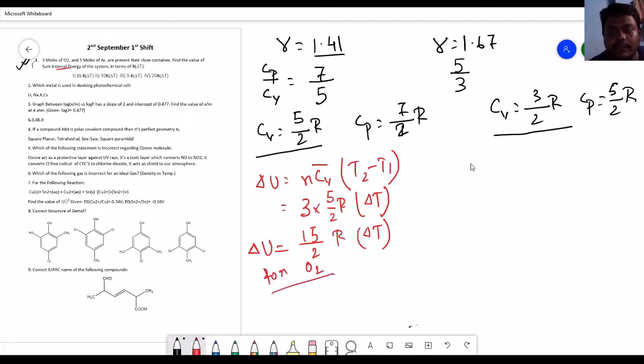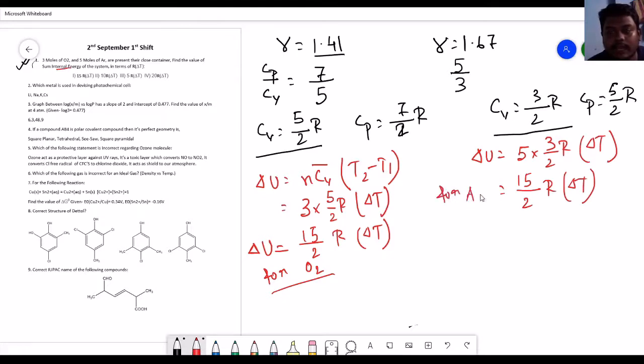Okay, and when you go to the argon part, then it will become delta U equal to n Cv bar. The value of n is given here as 5, here Cv is 3 by 2 R and that represents delta T. That is the difference. So it will again become 15 by 2 R into delta T. So that is for the argon. Okay, for the argon delta U.